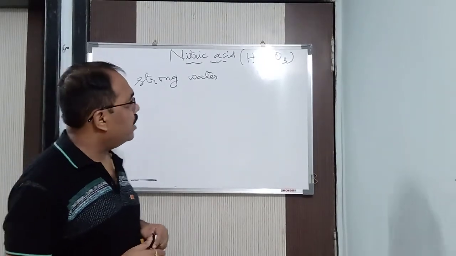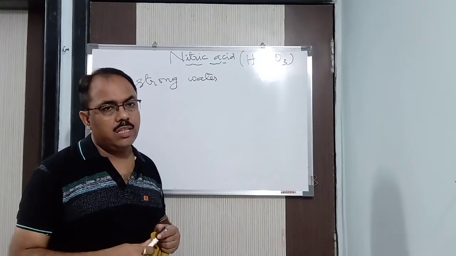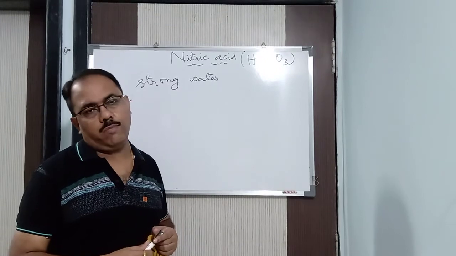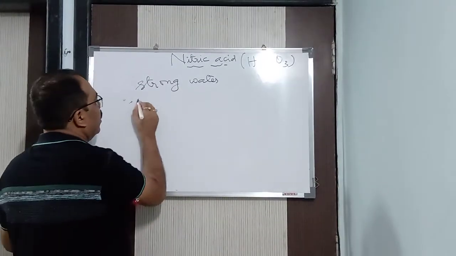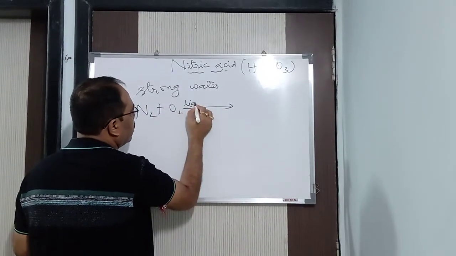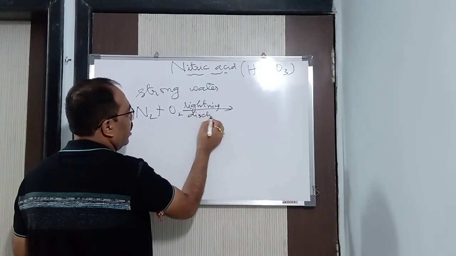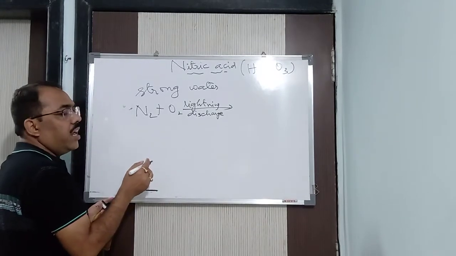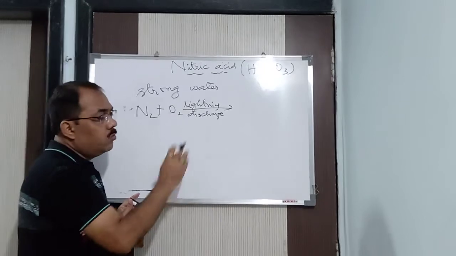Now in the free state, nitric acid is present in the air, and it is formed by the nitrogen fixation process. What is that? See, nitrogen reacts with oxygen in the presence of lightning discharge. Lightning discharge means a very high temperature. I told you about this earlier in ammonia. Under lightning discharge, the temperature is around 3000 to 4000 degrees centigrade, or more than that also.